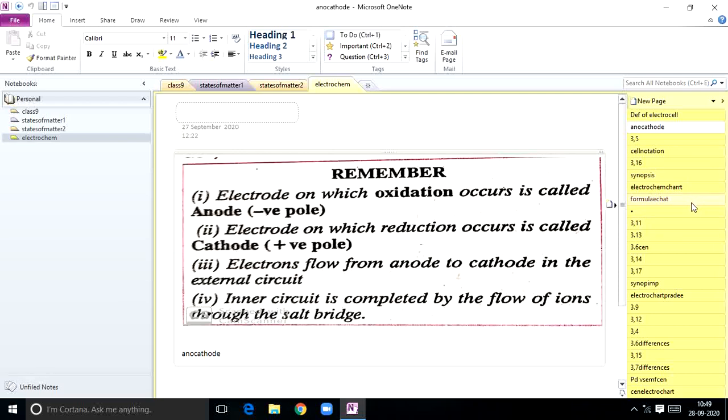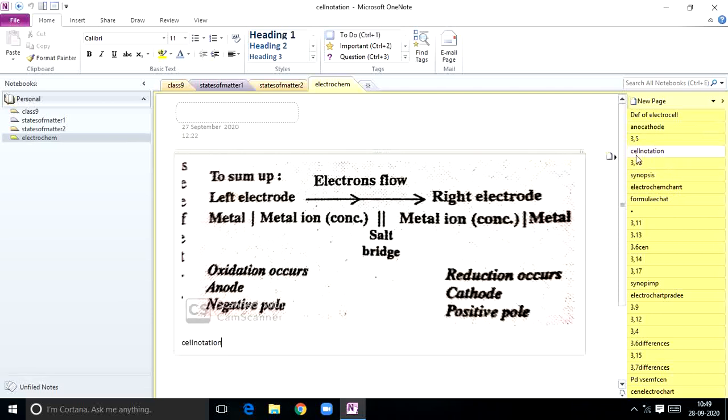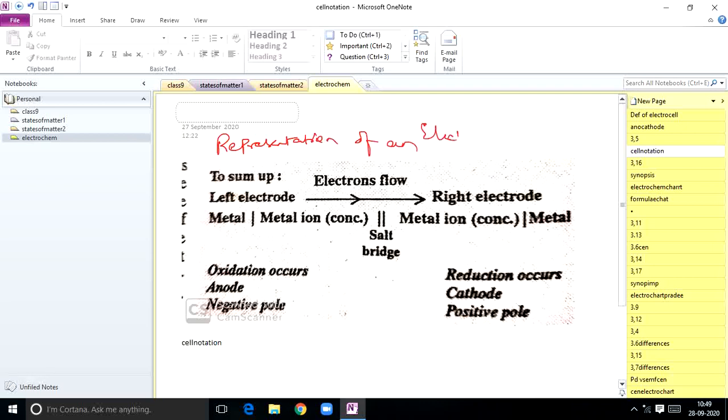Next, how to represent an electrochemical cell? So representation of an electrochemical cell. So to sum up here, very important, this is a representation of an electrochemical cell.